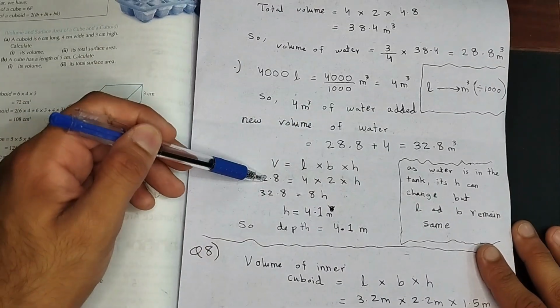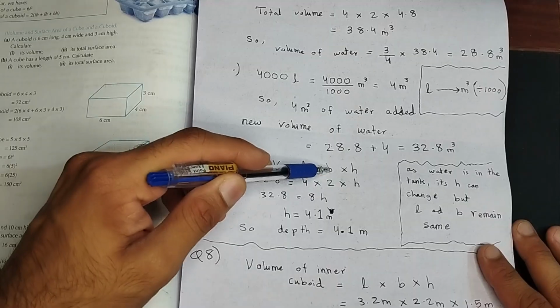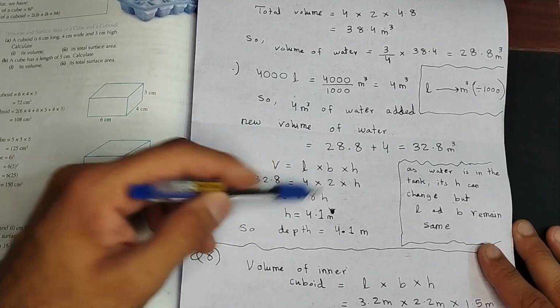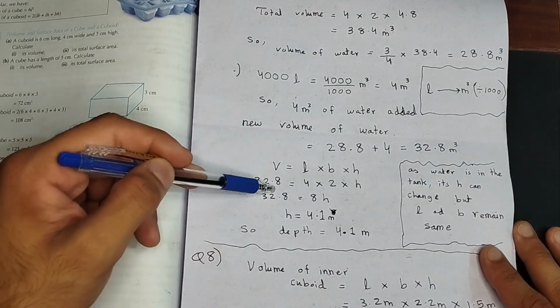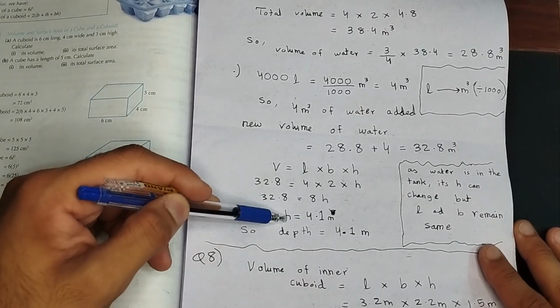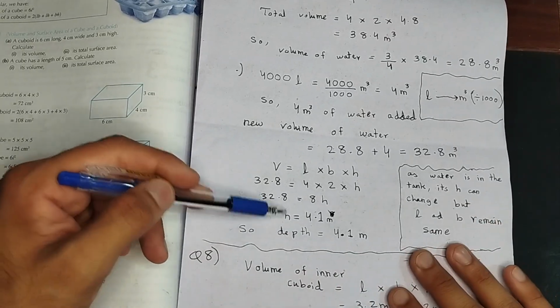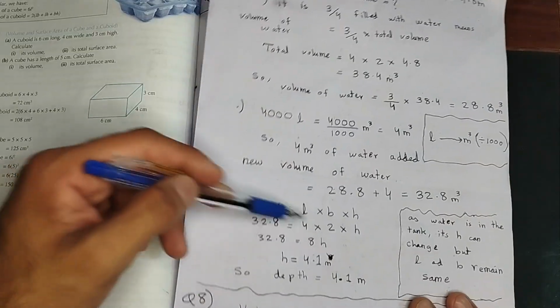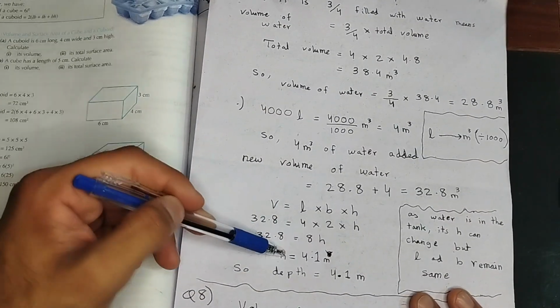I'm going to take that volume and the length and breadth that were already given in the question, and I'm going to find the new height, which is going to be the depth, right? So just putting the values in the formula, I can solve it further to find the value of h. Before, the value of h was different, right? We don't know what the value of h was for water.